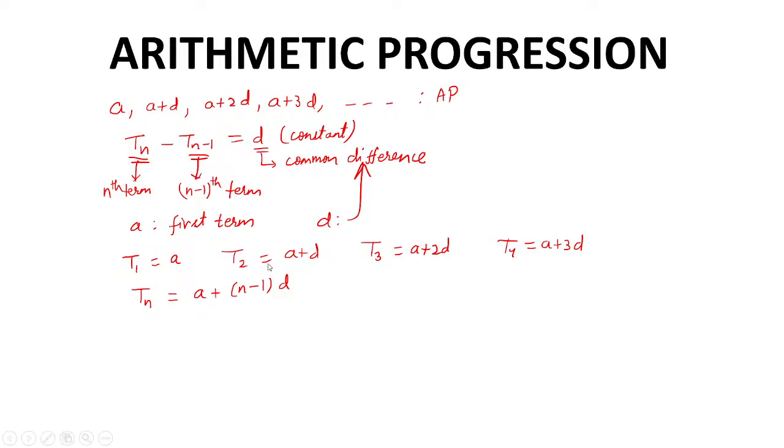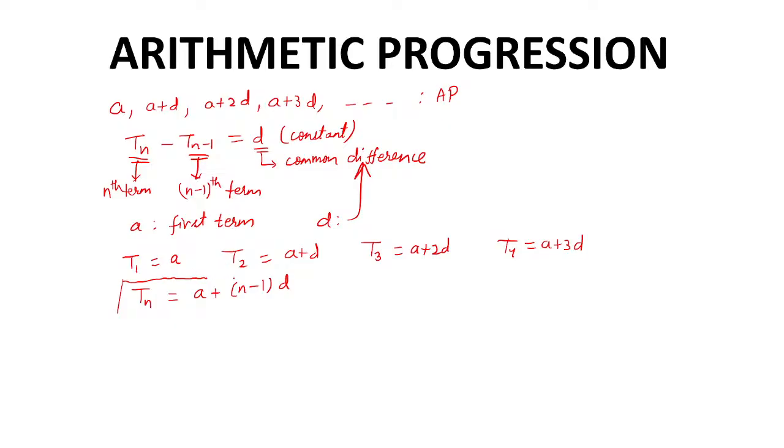You can check it out. The second term is A plus 1 times d. The third term is A plus 2 times d. The fourth term is A plus 3 times d. So the nth term will be A plus n minus 1 times d. That's what the nth term is, and this is an important formula.